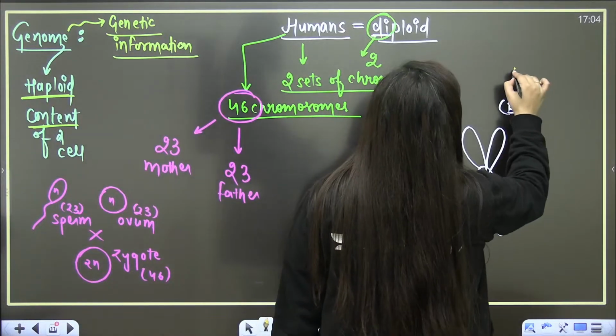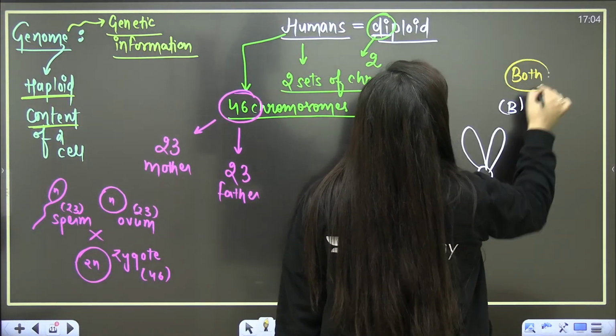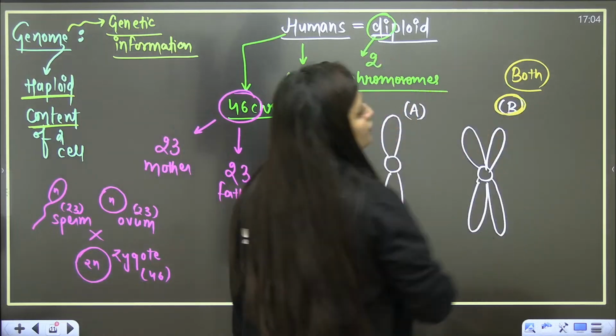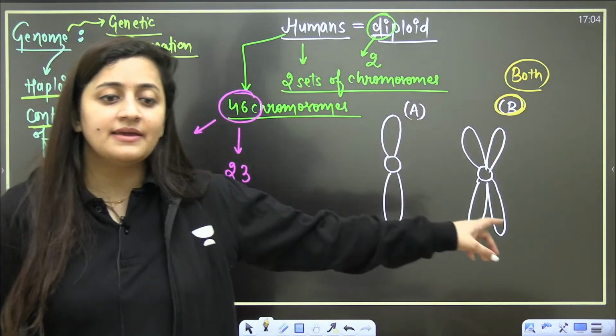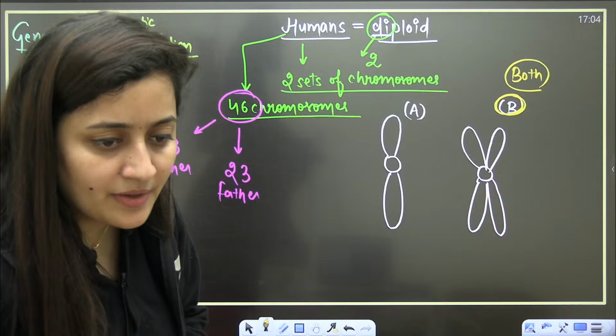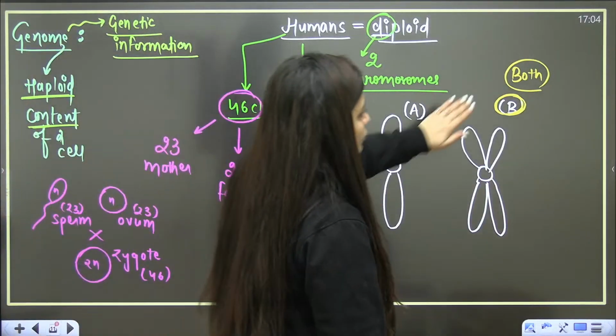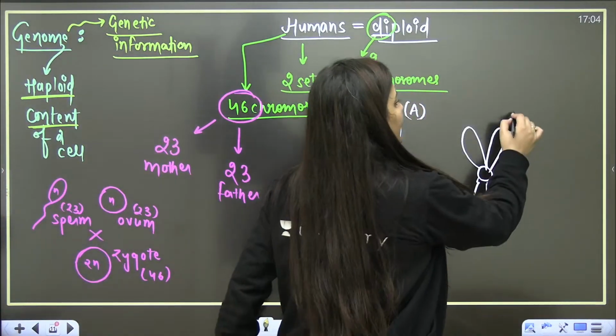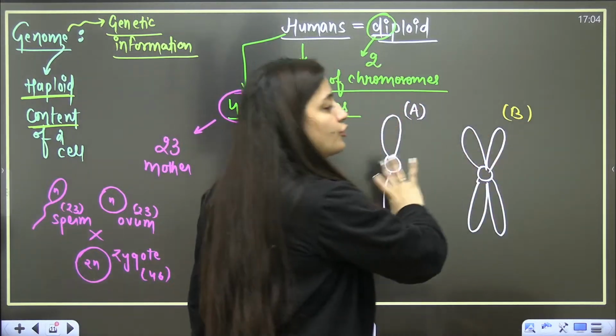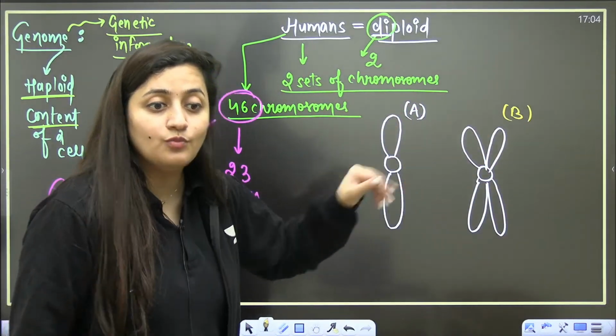Prakash, very good. Prakash is saying both are chromosomes, and the majority of students are saying B is a chromosome. Only one student, Prakash, mentioned that both are chromosomes. So guys, the answer is both, right? They both are chromosomes.